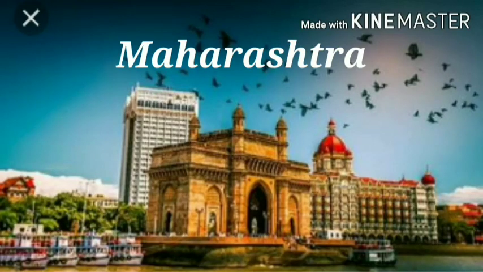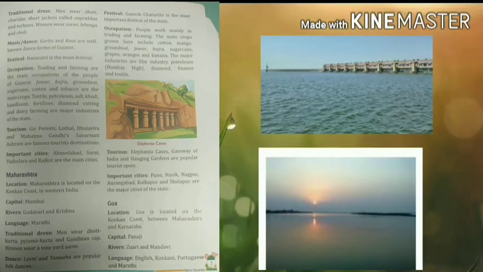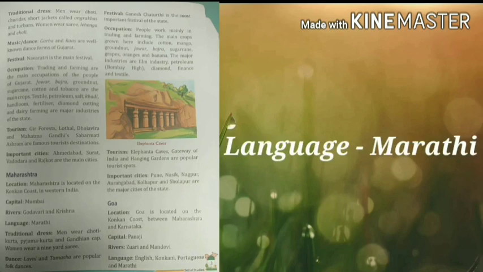The next state about which we will discuss is Maharashtra. Maharashtra is located on the Konkan coast in western India, and the capital of Maharashtra is Mumbai. Rivers which are present here are Godavari and Krishna. And the main language spoken here is Marathi.